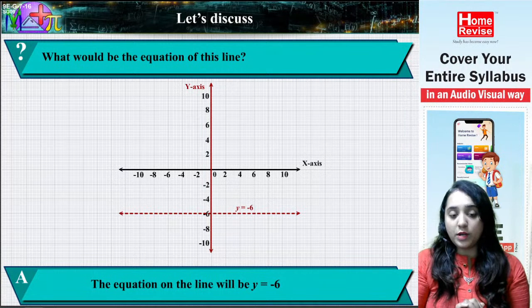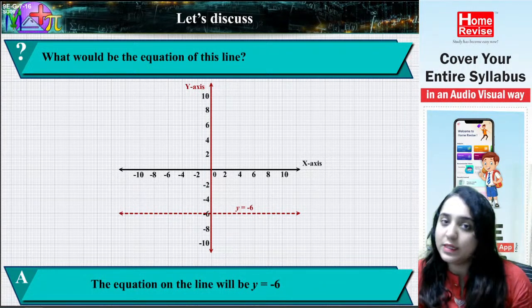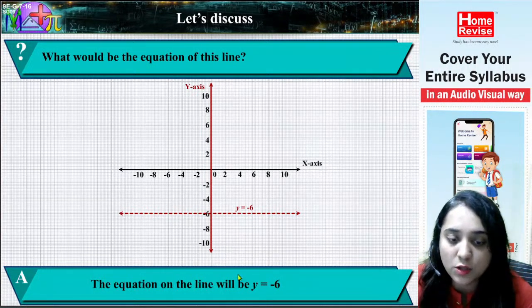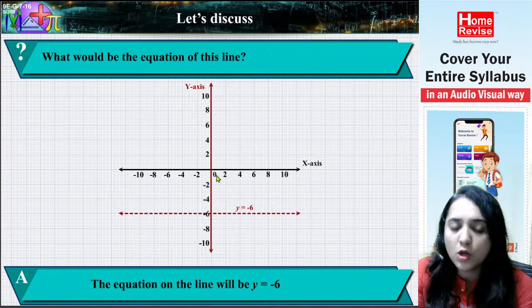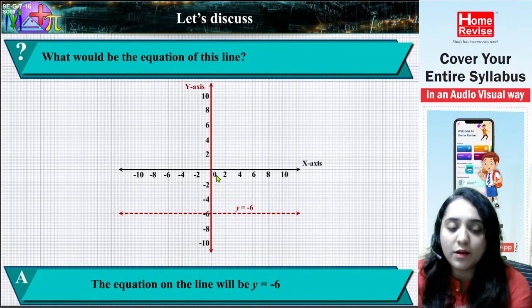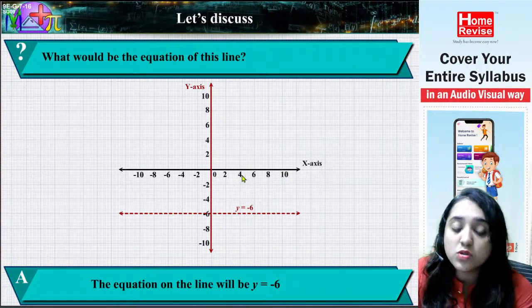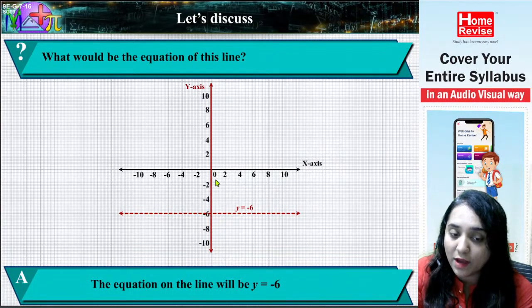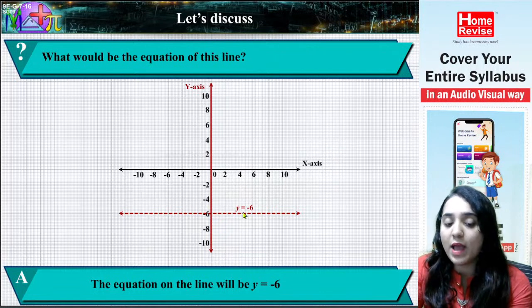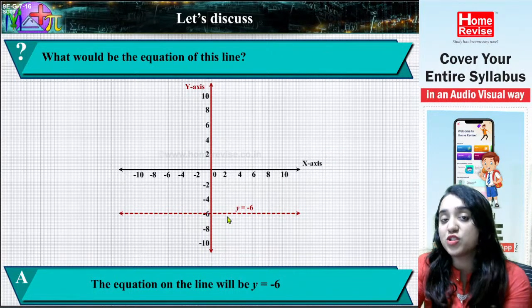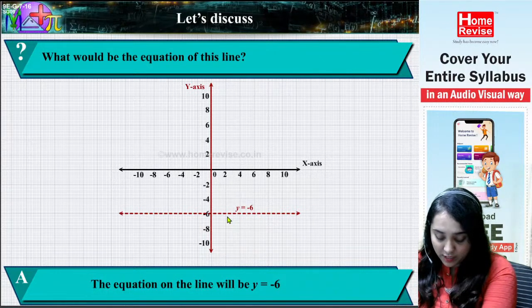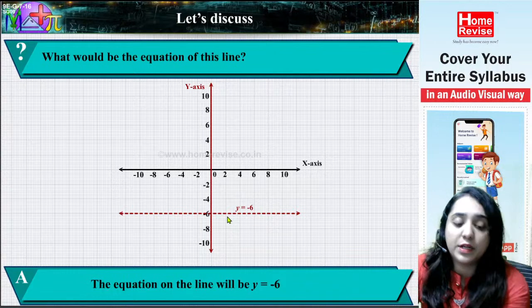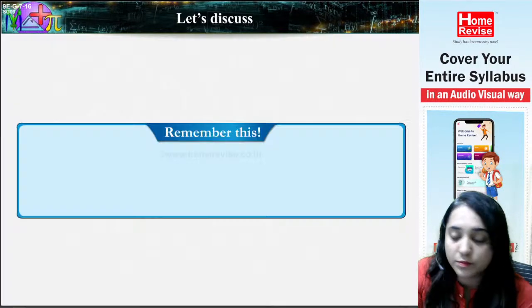Now why is this important? See, x is 0 here. If I try to connect this point to the x-axis, y will be 0. So x is already 0, so what you can write is that the value of y is equal to -6. So y equals -6. Just by knowing y equals -6, the equation will tell you where exactly the point is. Okay? Chalo, next one.